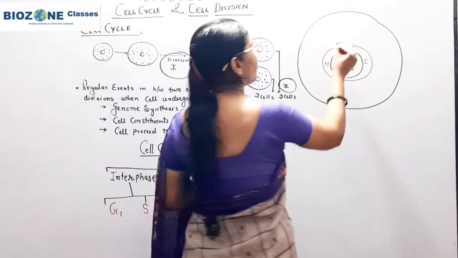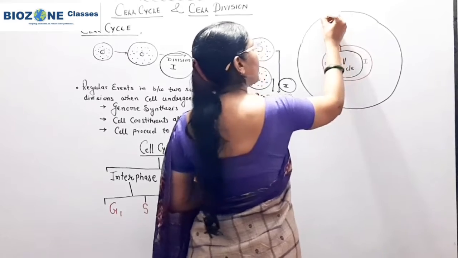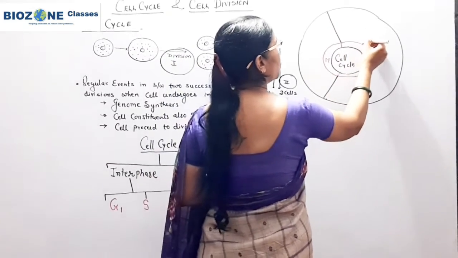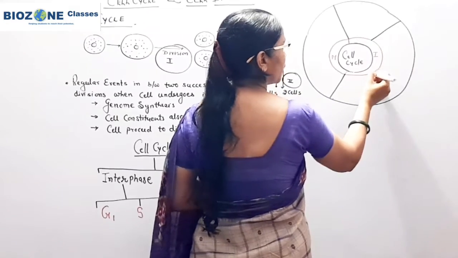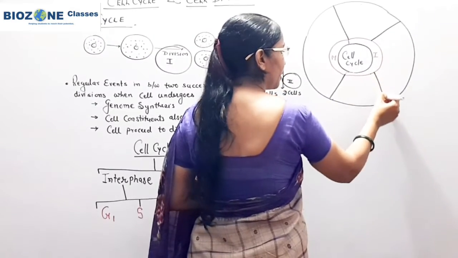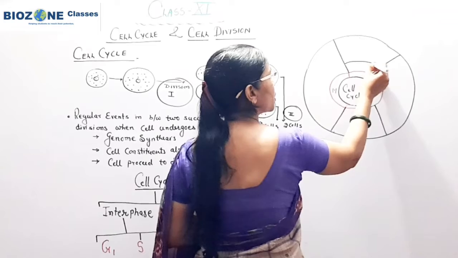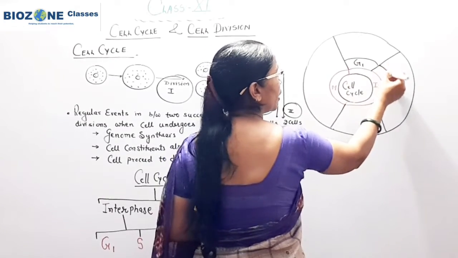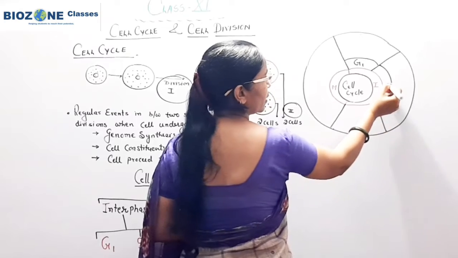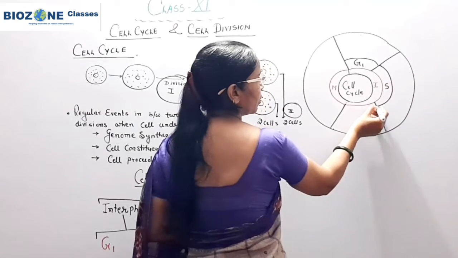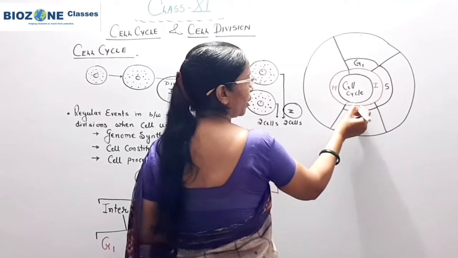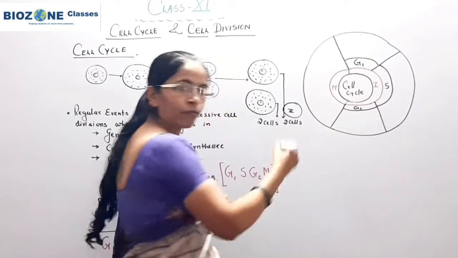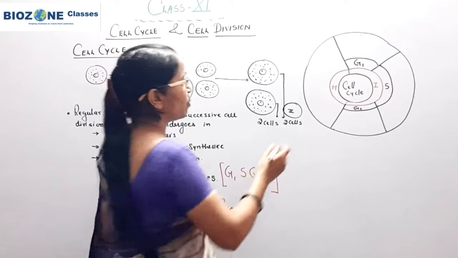Again the I phase is divided into three distinct phases: the first phase is called G1, the second phase is called S, the third phase is called G2, and after that the M phase begins.